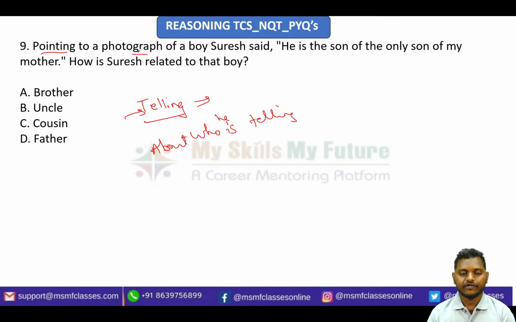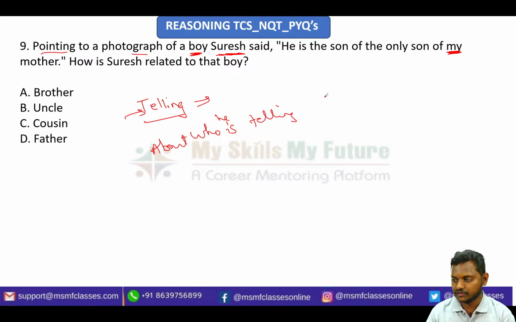So, pointing to a photograph, Suresh said. Here the teller is Suresh, who is making the statement. Then identify about whom he is telling. He is telling about the boy. So identify the person Suresh first. Suresh is present here in the statement.